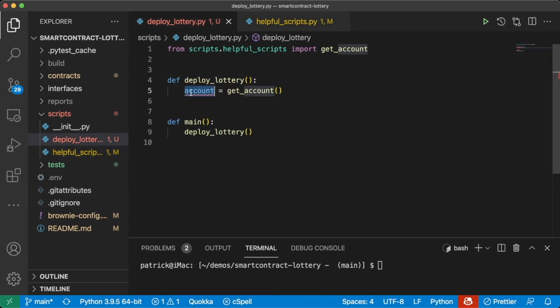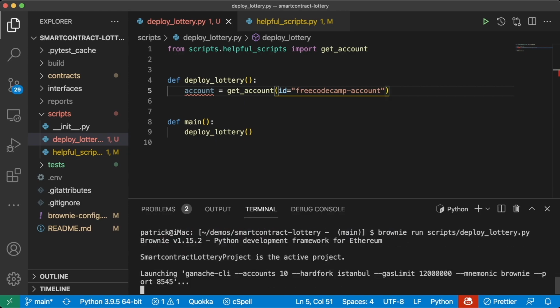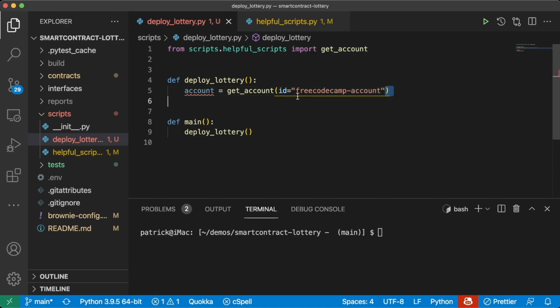So now in our deploy_lottery, we could do something like get_account with id equals freeCodeCamp. Whoops, this is actually freecodecamp-account. Let's try one more time. And it's going to ask for our password here. Now we have a much more liberal get_account function.